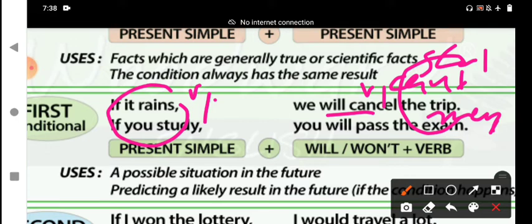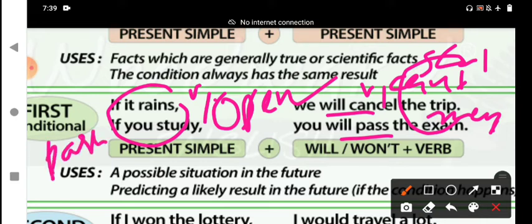And if you study well, that means you will pass the examination. Will plus V1. This is the first condition, which is the open condition. It is also called possible condition. It may be possible in the future, possible condition or likely condition. So many names are there for the first condition.